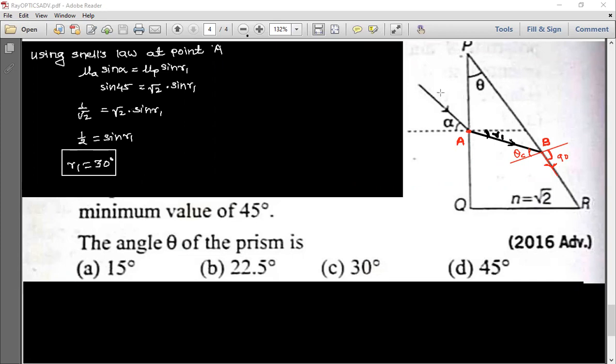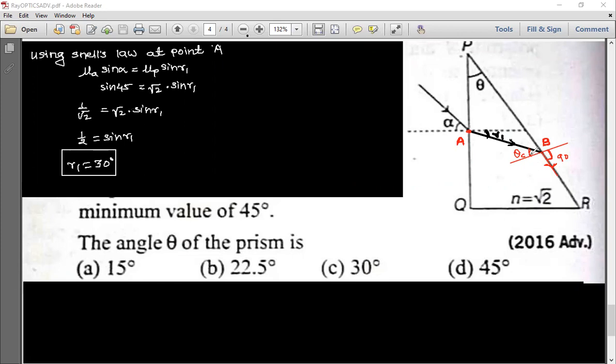No, angle theta, this theta you have to find now. This is not 45 degrees. Critical angle is 45 degrees. That is right. We will solve. Try it. Till here it is right. Now theta c also. You have to find this angle theta. Do it. Try. So now see what I am doing.